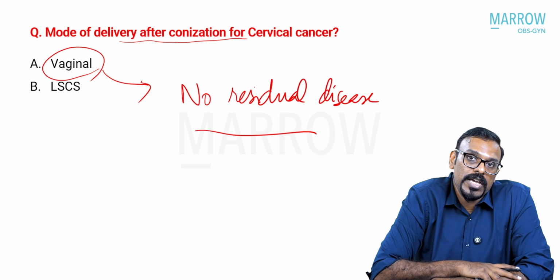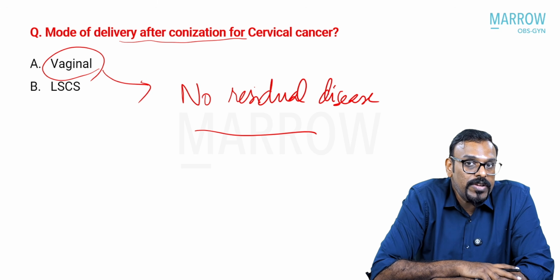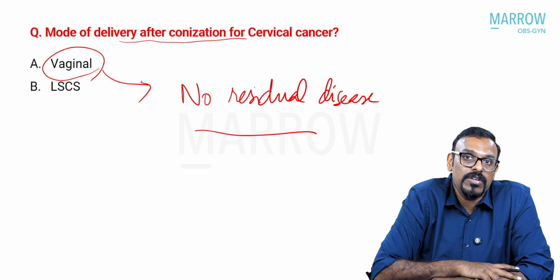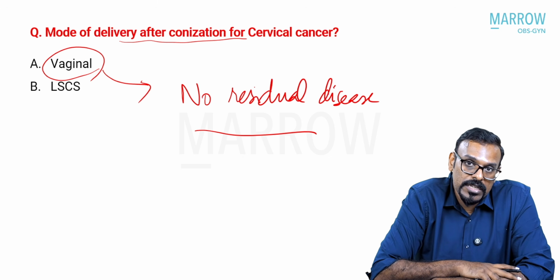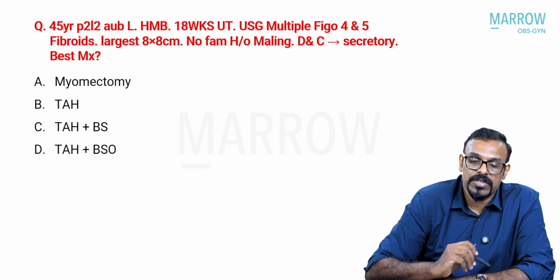Otherwise, in all cases of cervical cancer, the preferred mode of delivery is cesarean, and especially if there is a bulky tumor, in the cesarean you actually prefer a classical cesarean section in these patients. So for post-conization negative margins, vaginal delivery is the better option.